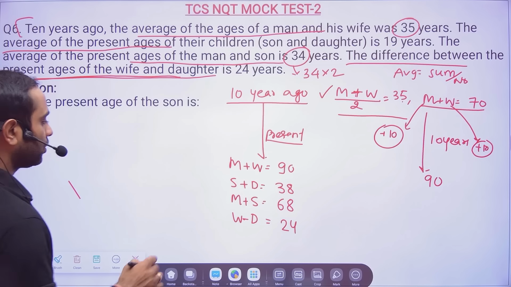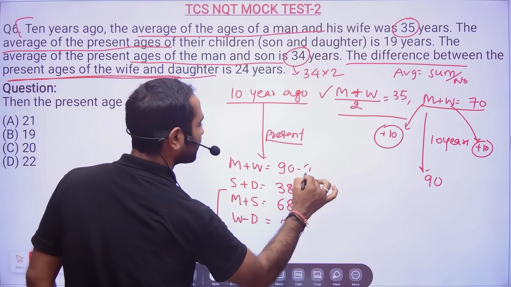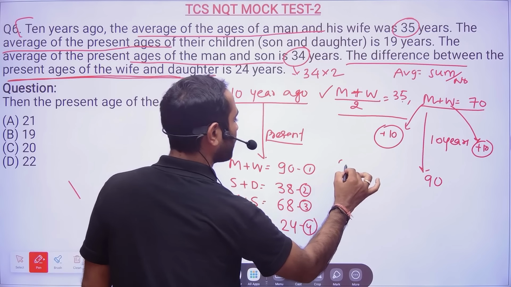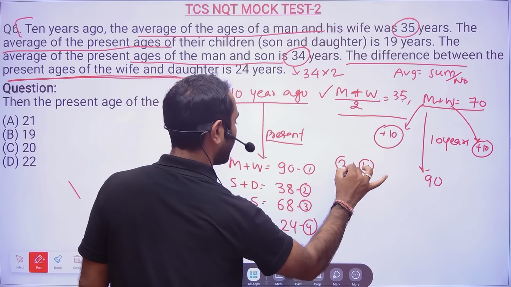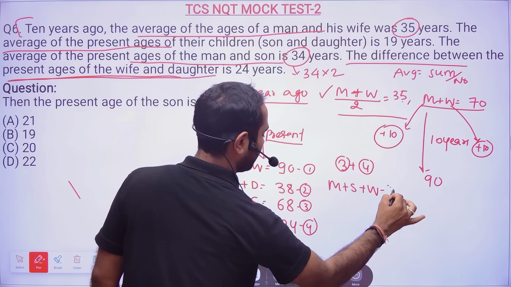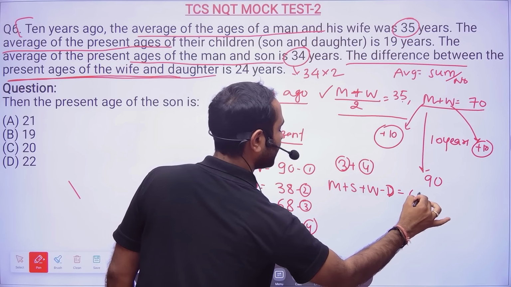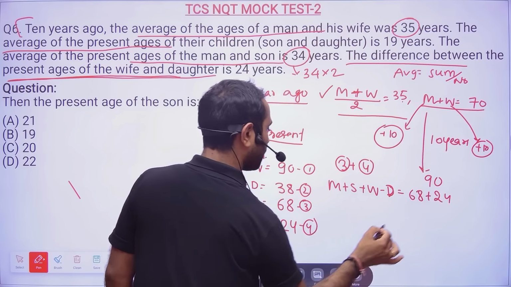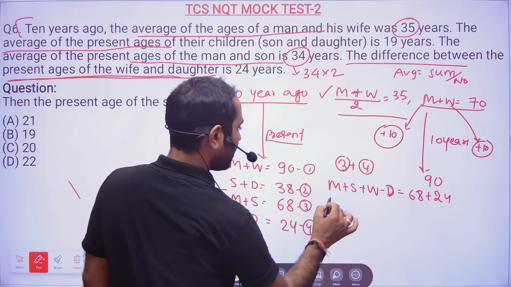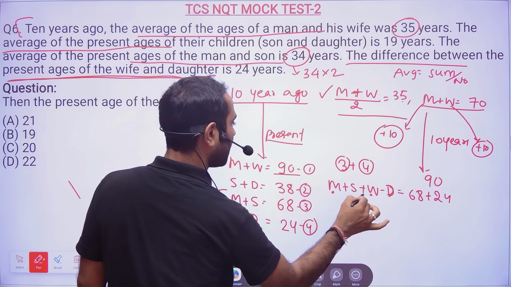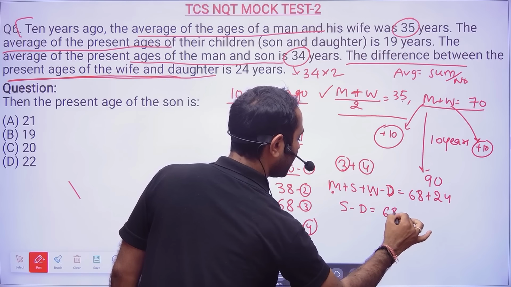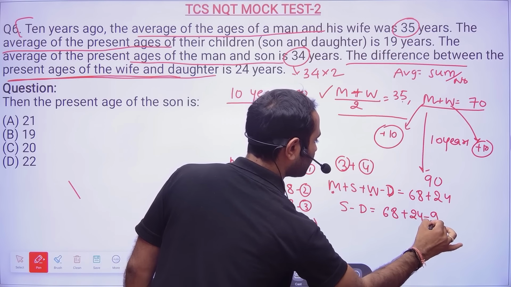So, okay. So these two equations, so I will take this equation 1, this is 2, this is 3, and this is 4. So 3 plus 4 you add. So what is the use? So m plus s plus w minus d is equal to 68 plus 24. So are we getting something? Okay. So m plus w is what? Sir, it is 90. So s minus d will be equal to 68 plus 24 minus 90.